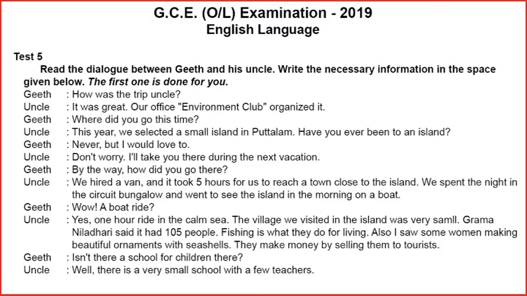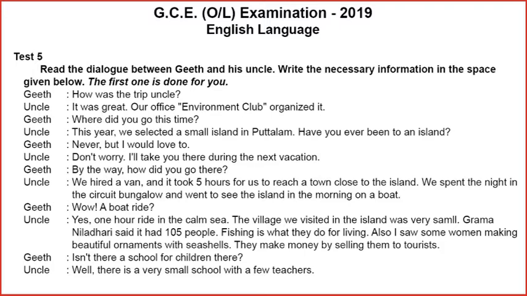Who is this dialogue between? It is between Geet and his uncle. Now, Geet and uncle are both talking about something. So, it's a dialogue. Write the necessary information in the space given below. Now everybody can understand space. Space is a blank or gap. There are similar words. So you have to write the necessary information.